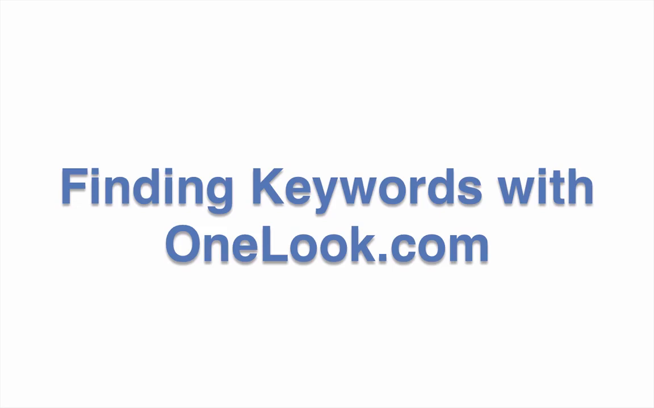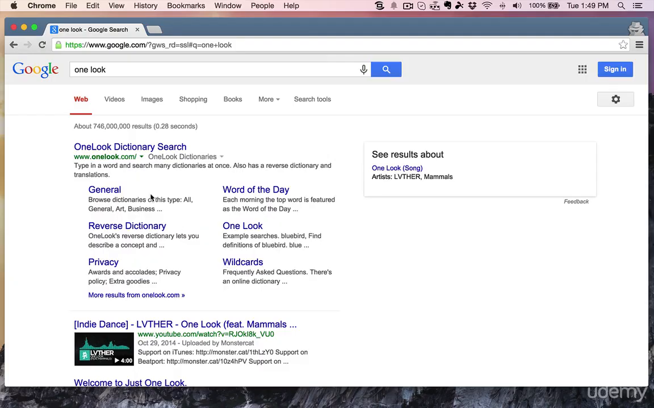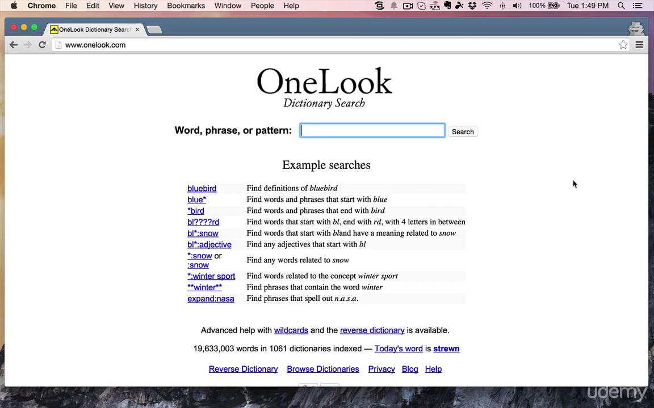I'm going to show you another tool to find keywords. This one is called OneLook. It's at onelook.com. So I discovered that tool thanks to my friend Steve P.